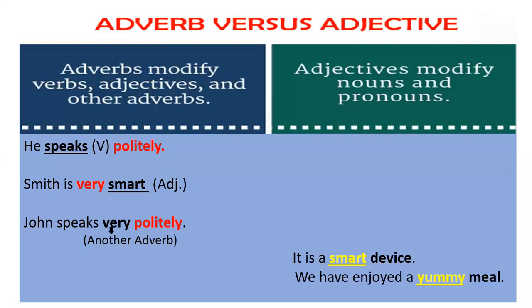We have enjoyed a yummy meal. If we ask, what have you enjoyed? A yummy meal. Meal is a noun. And which type of meal? Yummy. Yummy is basically describing the meal, and meal is a noun. So here it has been shown that an adjective is basically modifying a noun or pronoun.